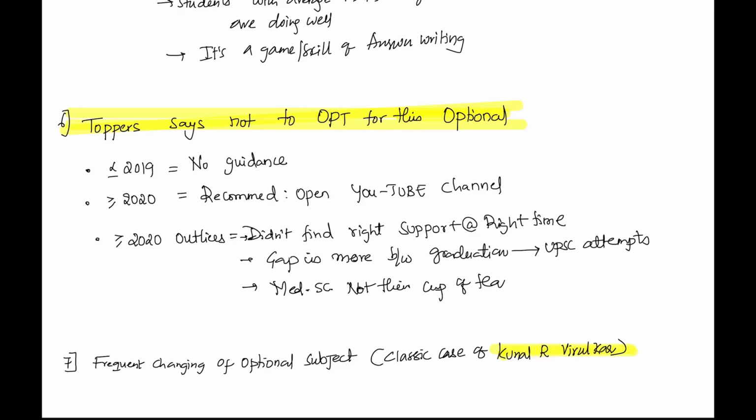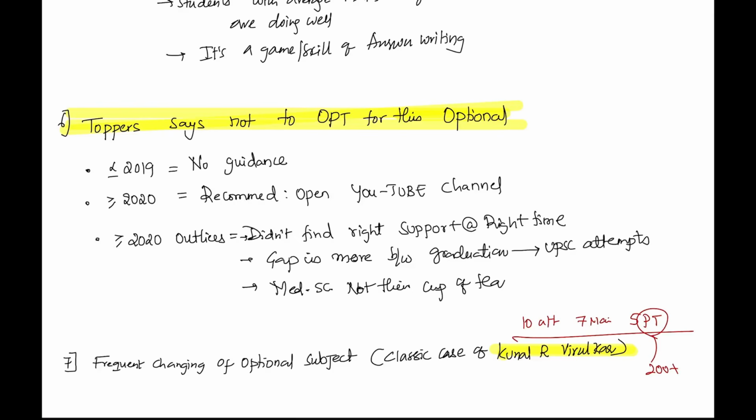Virulkar. See, this guy is in the news of late because he has given 10 attempts at UPSC. He has attended 7 mains and 5 personality tests. Even after that, he couldn't perform. In the last personality test, he scored 200 plus. Most UPSC coaching institutes have made a case study of it, because we need to understand why a student struggles to perform well in each and every attempt.